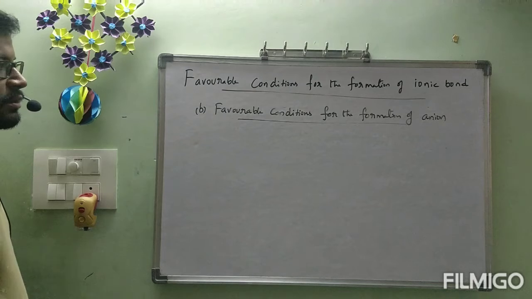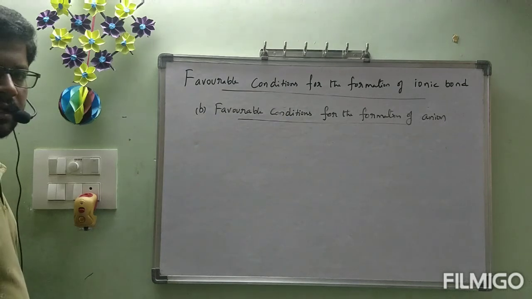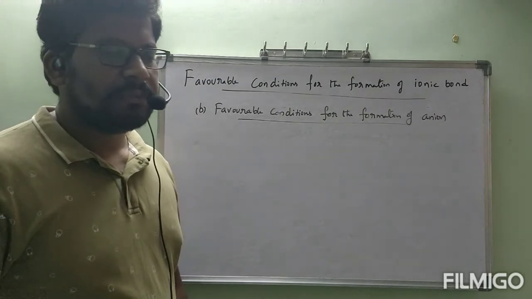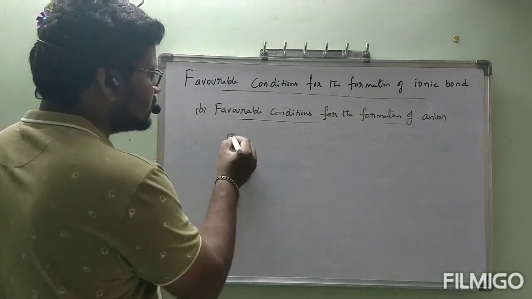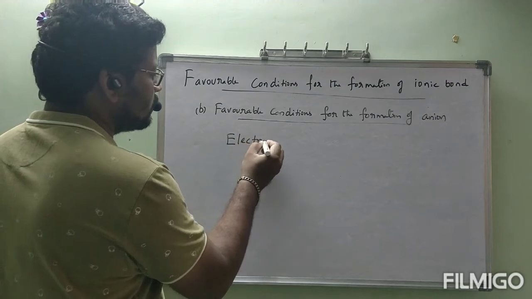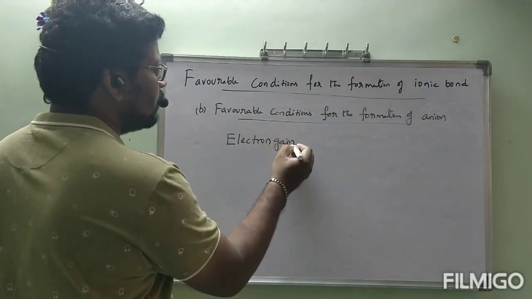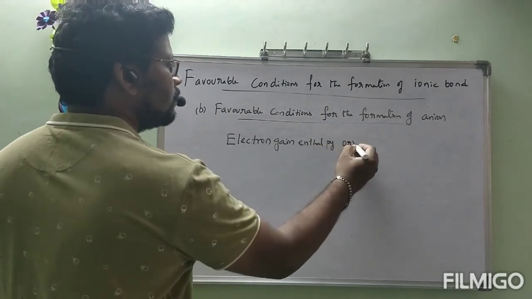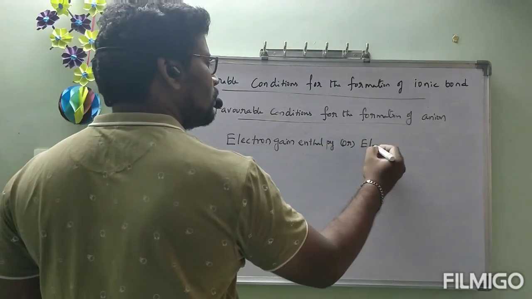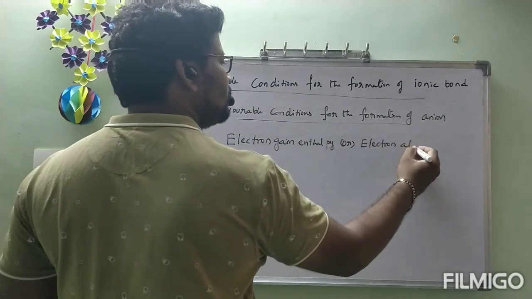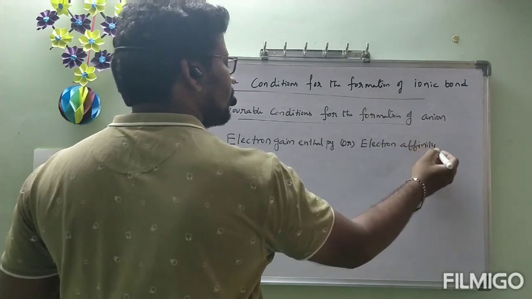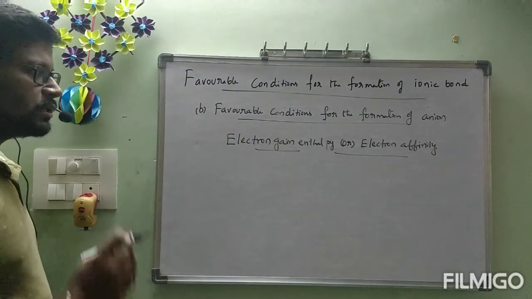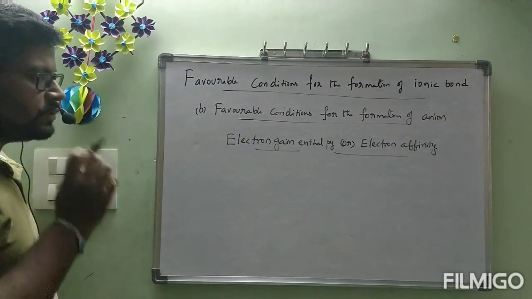Okay, before going to these conditions directly, in cation, what is the thing we have studied? That is ionization energy. In the same way, we have one definition here, that is electron gain enthalpy or electron affinity. Okay, that one we are going to study.